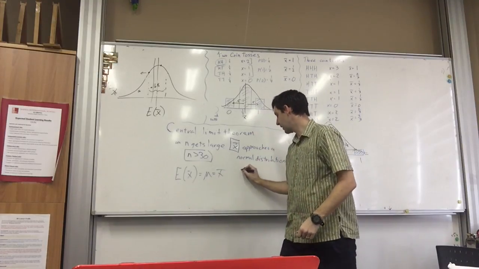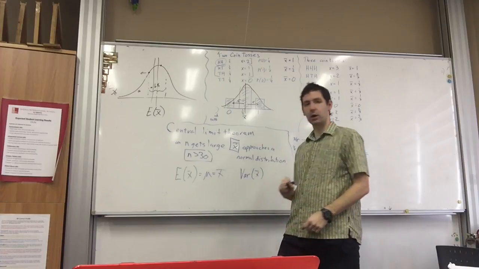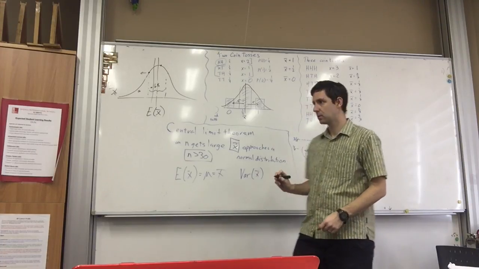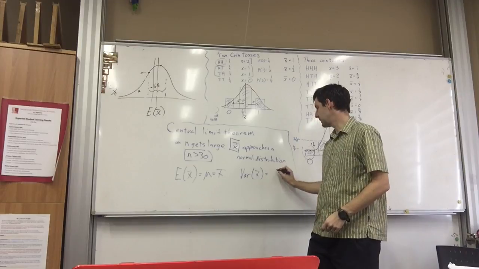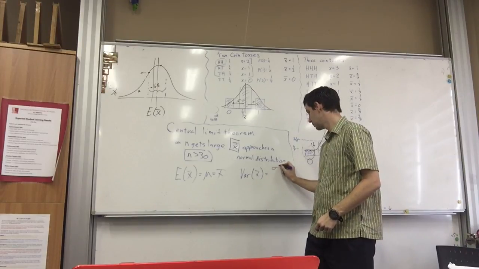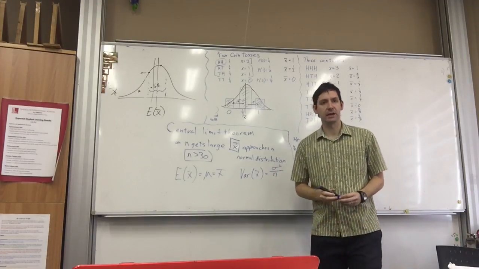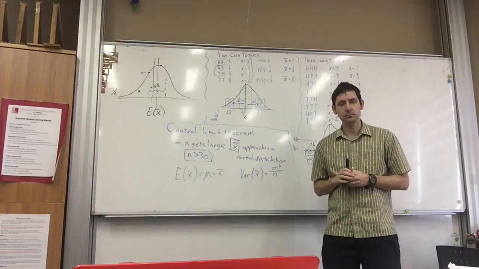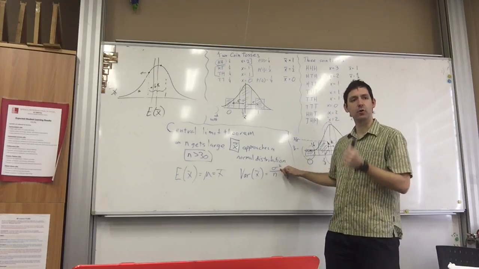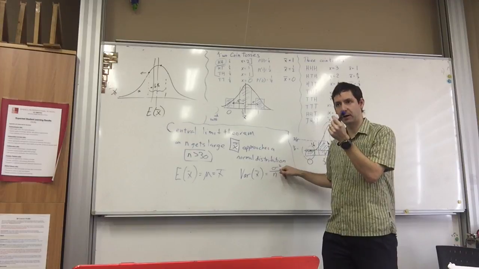And so the variance of x bar is going to be equal to the variance over n. Okay, so this is the variance for one data point. How much can that one data point vary?